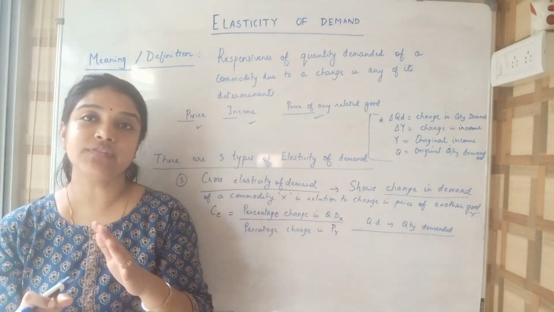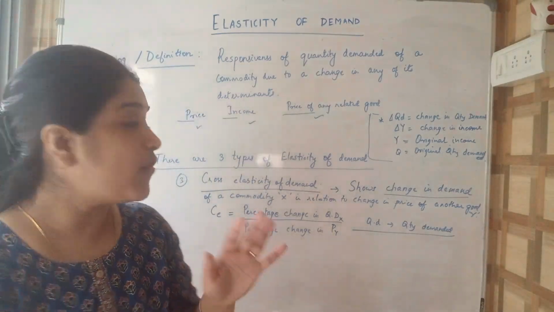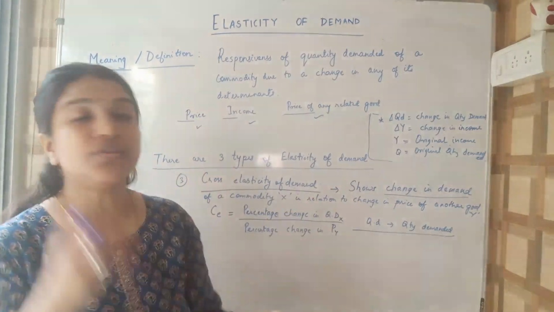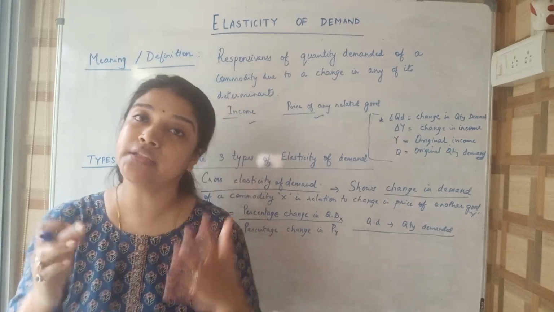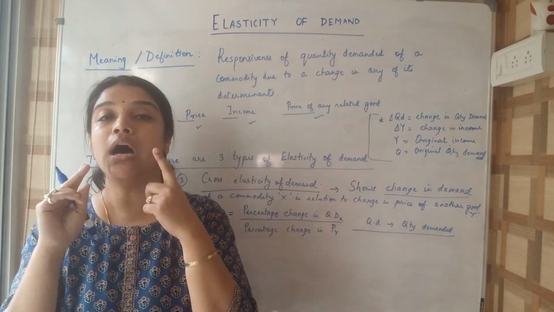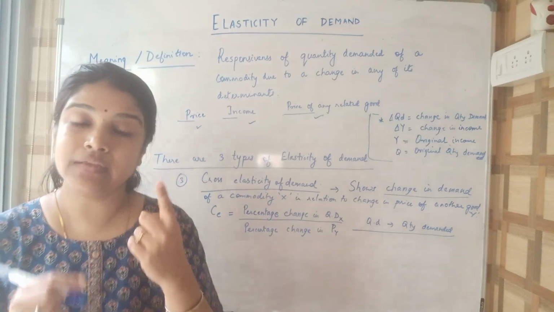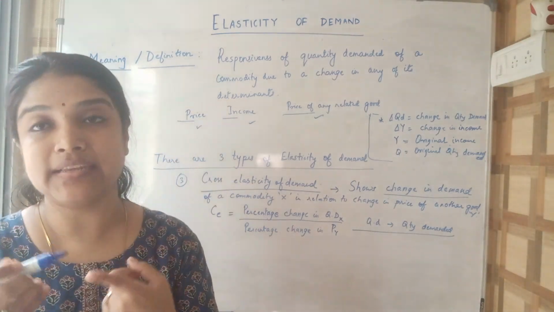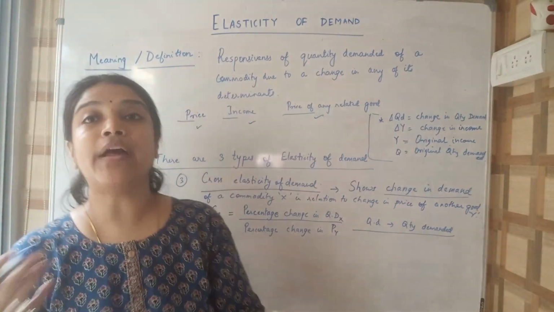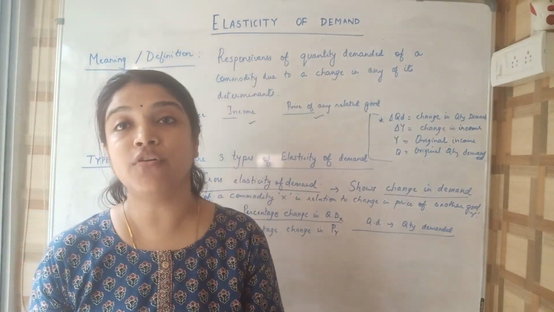Cross elasticity of demand basically shows us the responsiveness of change in demand for a particular commodity, say good X, in relation to the change in the price of another good Y. That means here in cross elasticity we are going to study two goods. It's not just about one good. You could take an example of a substitute good like tea and coffee. So if there's a change in price of tea, what is the impact on demand for coffee?